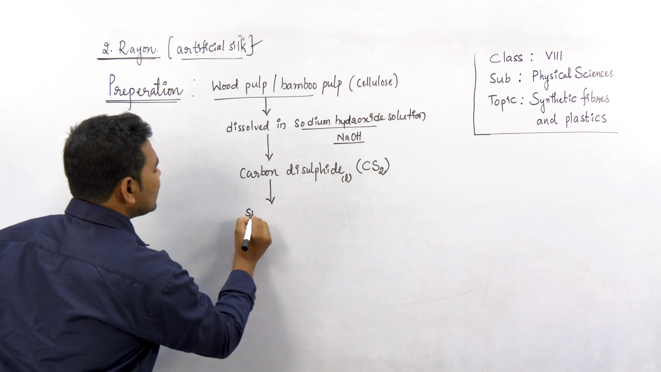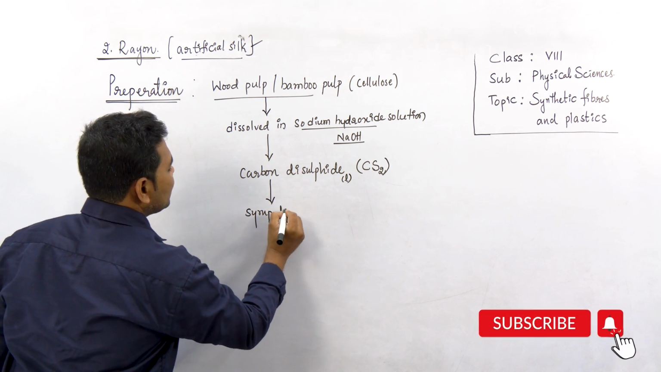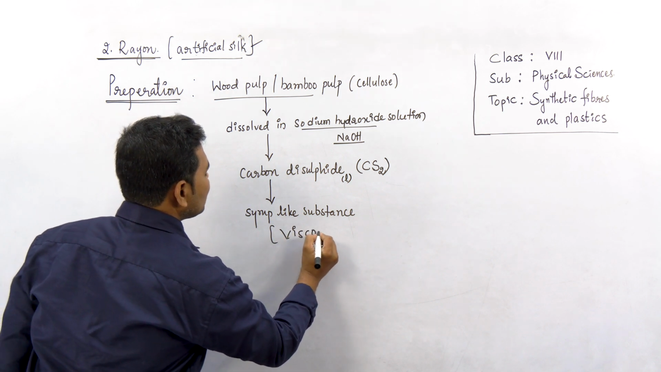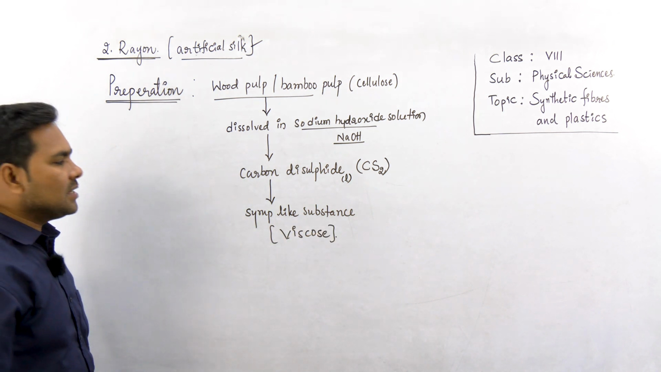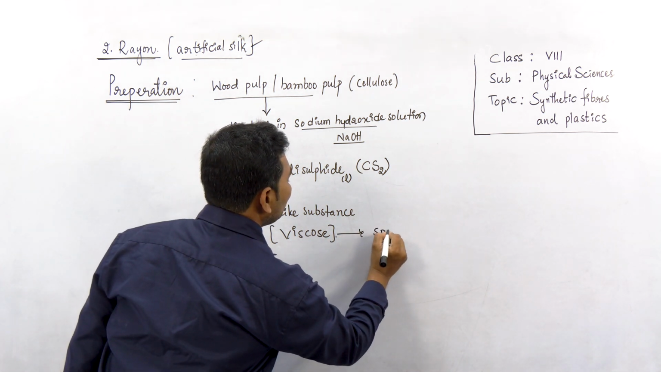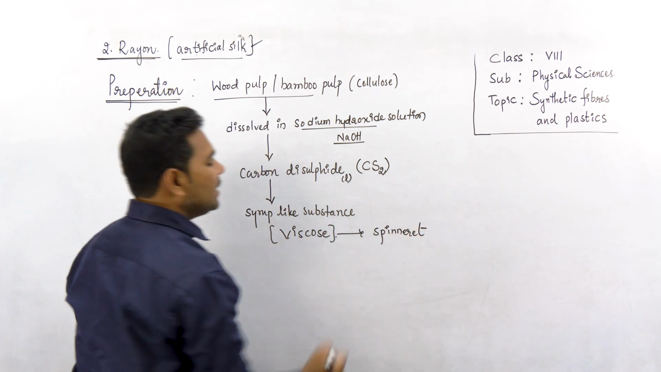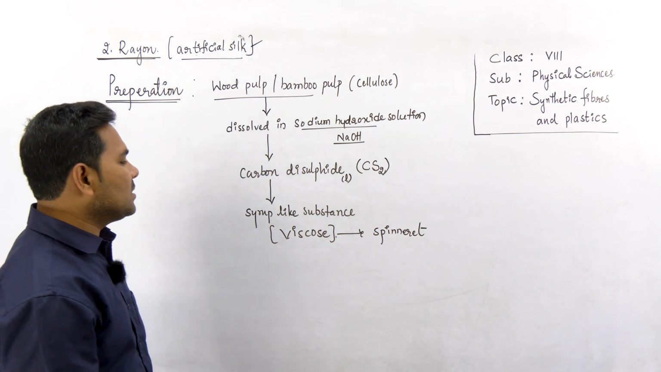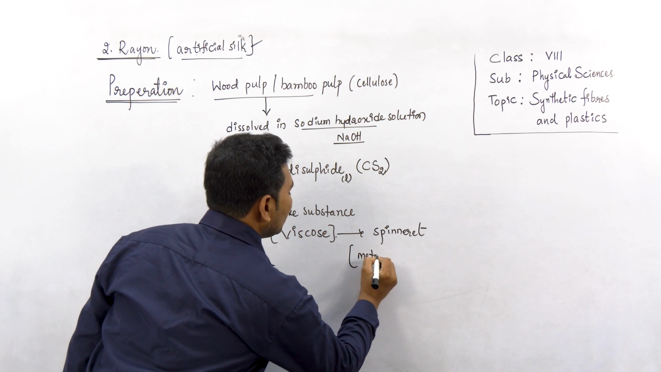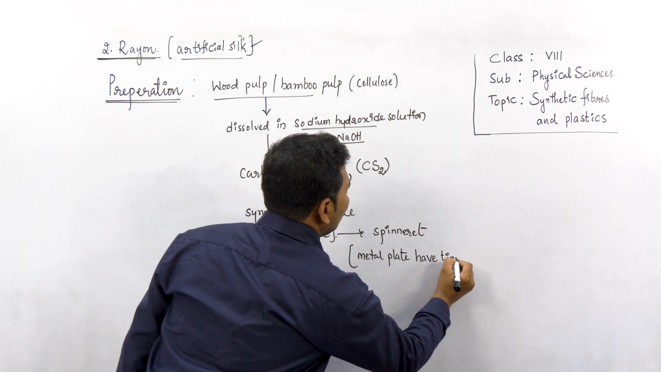Then we get a syrup-like substance. This syrup-like substance is called viscose, and then this viscose is passed through a spinneret. We already discussed in earlier topics what a spinneret is. A spinneret is a metal plate having tiny holes.